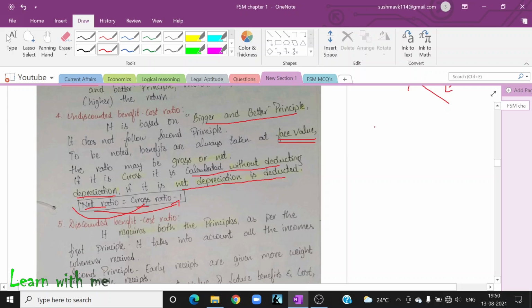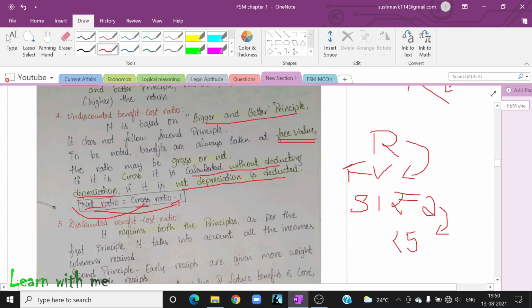It means that whenever you are getting a return on something, that return will be based on the face value. We have studied in accounts the share price of a certain stock, say rupees 100, while the face value of this stock is rupees 2. On this 2, you will receive a dividend every quarter or every year. That is nothing but face value. So 2 rupees is my face value.